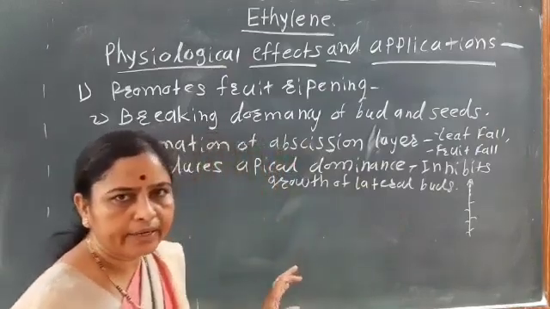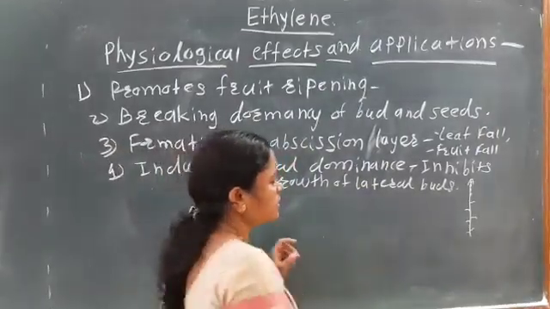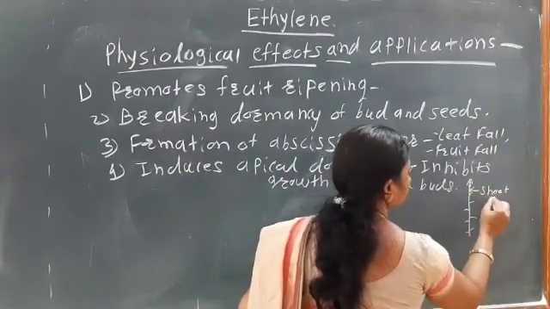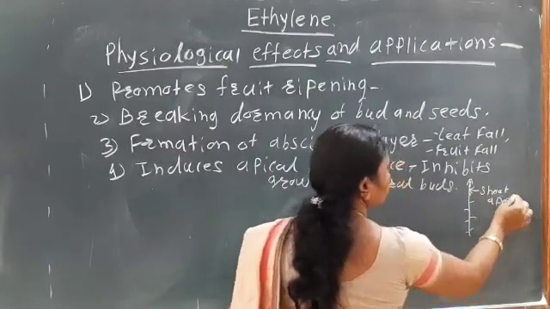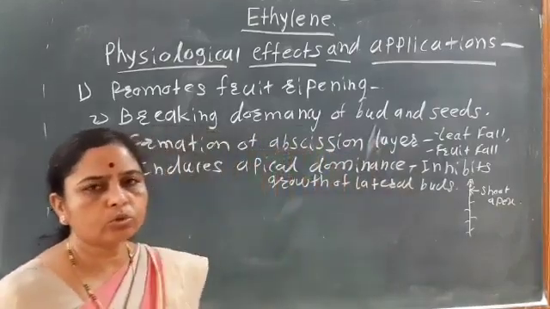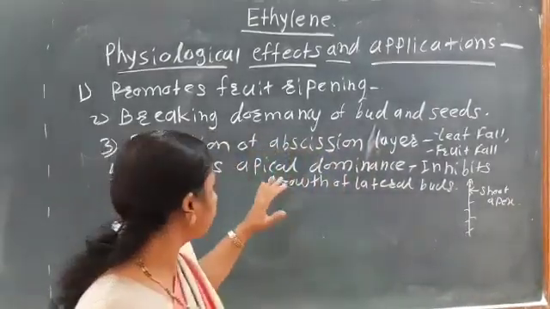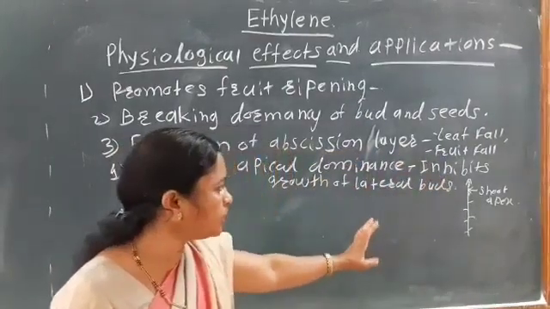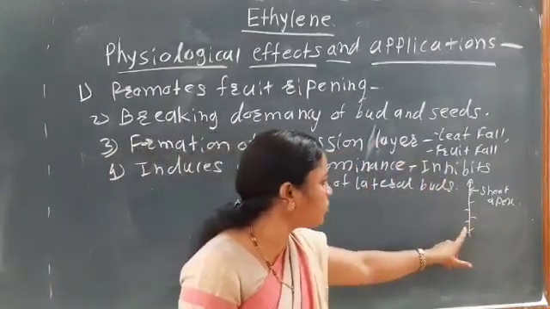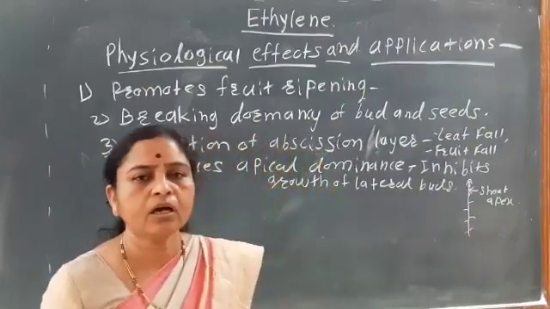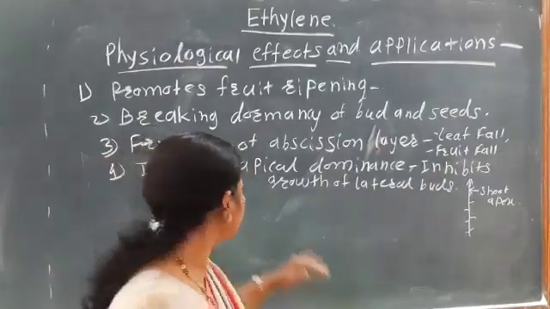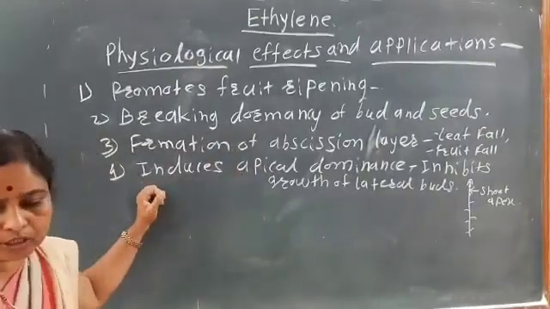The growth of the lateral branches gets reduced, and in the shoot apex, growth of the shoot apex occurs. So it induces apical dominance, due to which it inhibits the growth of the lateral branches, or reduces the growth of the lateral branches. It is the fifth physiological effect.